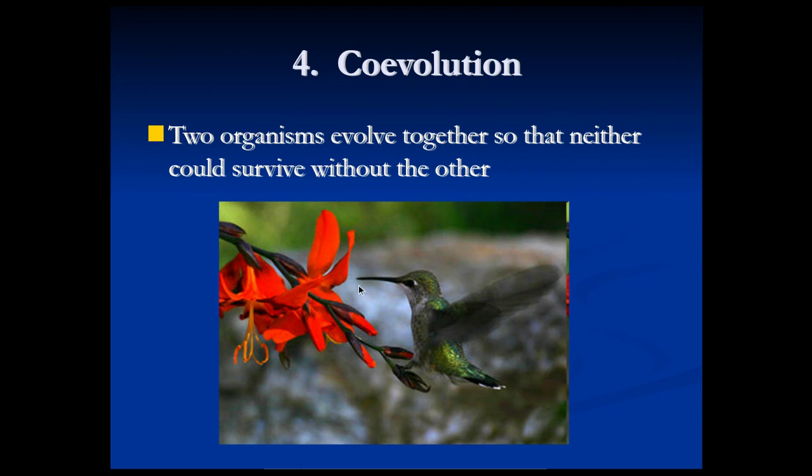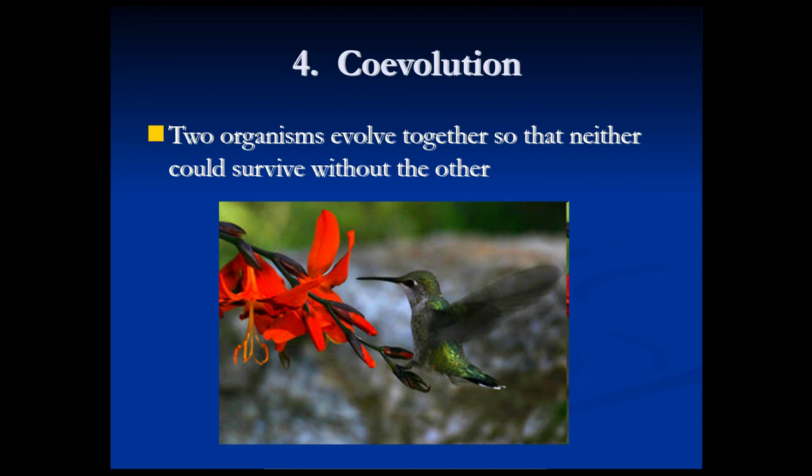You can see it's very long, and it is perfectly shaped for the hummingbird's beak to fit in. Now, the hummingbird needs the flower for its food source. The nectar is back here, and that's what the hummingbird uses as its food source. But as the hummingbird reaches back into the flower, of course, it picks up some pollen that it will carry to the next flower, pollinate, and so then the flowers can produce seeds.